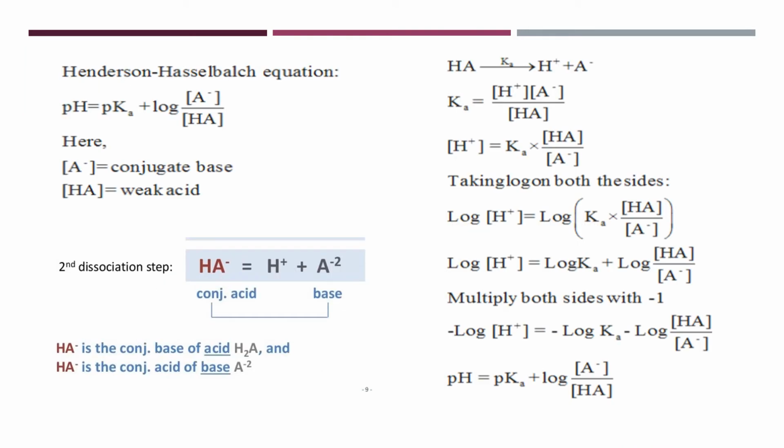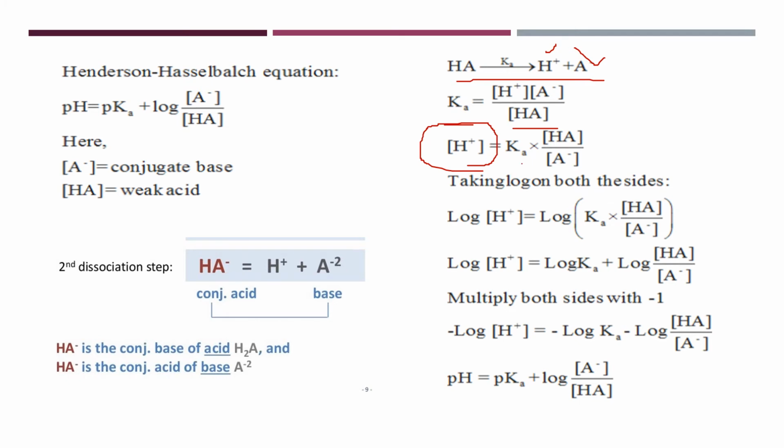So for this buffer system, we know with the help of the Henderson-Hasselbalch equation, suppose this is the buffer HA and H plus, A minus. Ka is equal to the concentration of H plus into the concentration of A minus divided by the concentration of HA. From this we get the H plus concentration, that is K into HA divided by A minus.